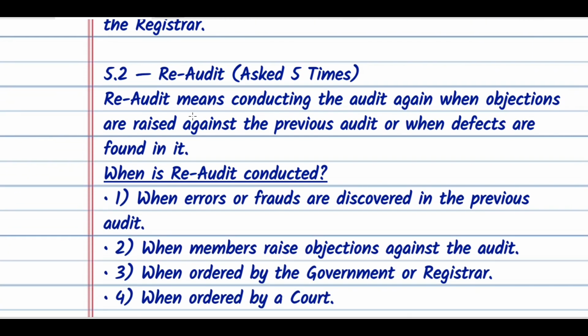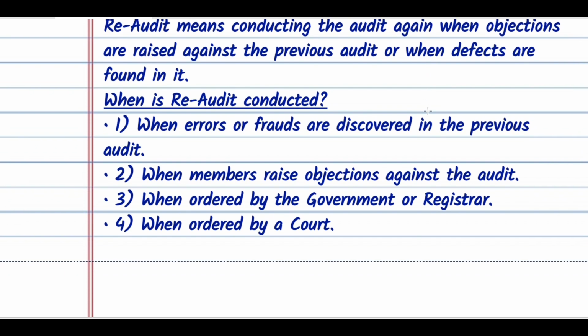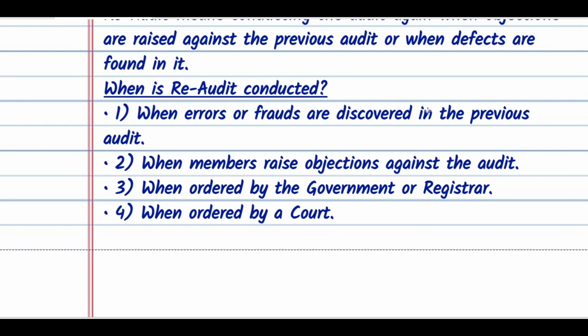Then re-audit. For a re-audit, what will be the answer for short notes? Re-audit means conducting the audit again when objections are raised against the previous audit or when defects are found in it. And when is the re-audit conducted?